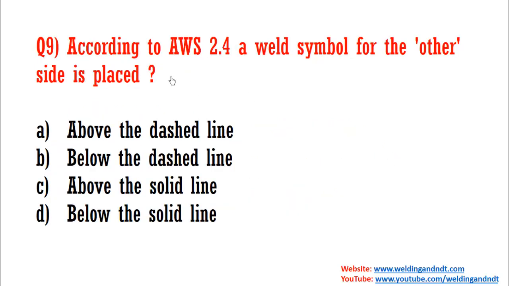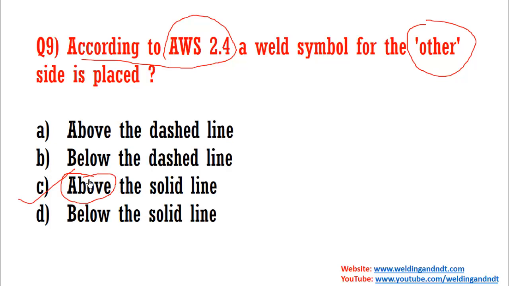Now question number 9, a very simple question. According to AWS A2.4, a symbol for the other side. For the other side, it is mentioned above the solid line.